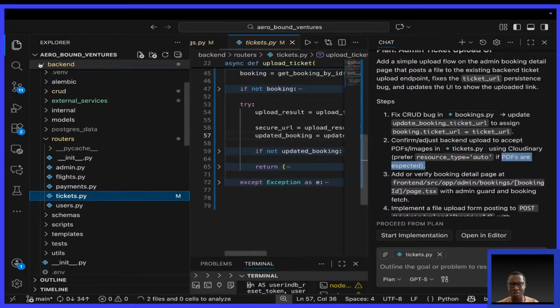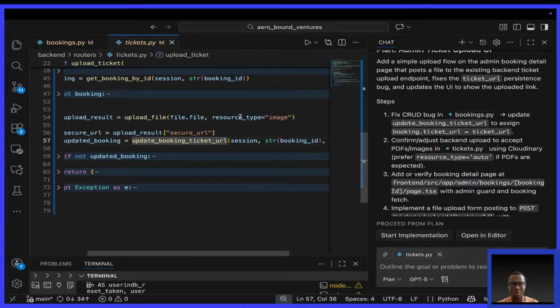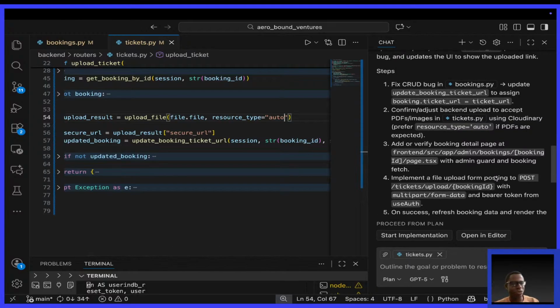To the tickets path operation, here resource type, I'll just say auto. I shall prove that soon. But also, it's important to restrict. But let me leave it at that. After that, they're saying add or verify the booking detail page, with admin guard and booking fetch.